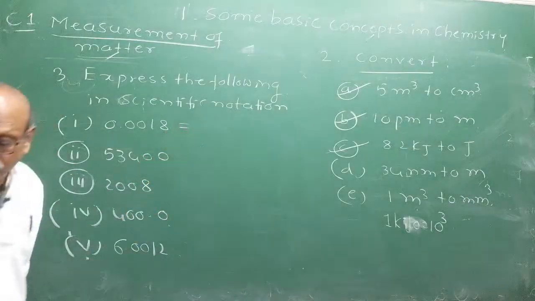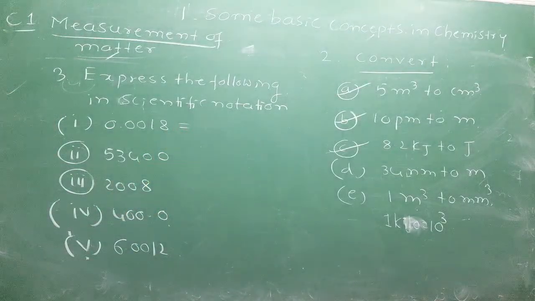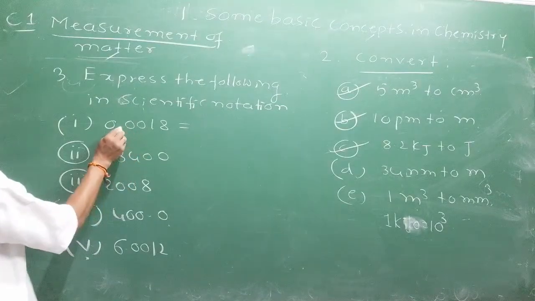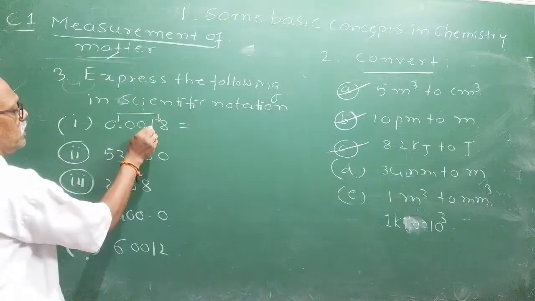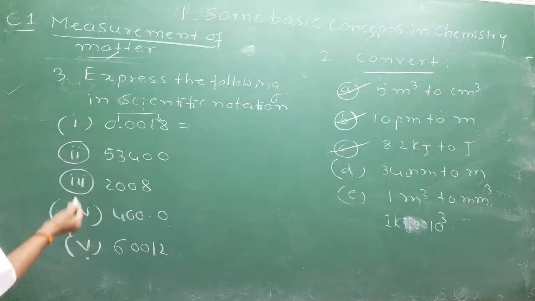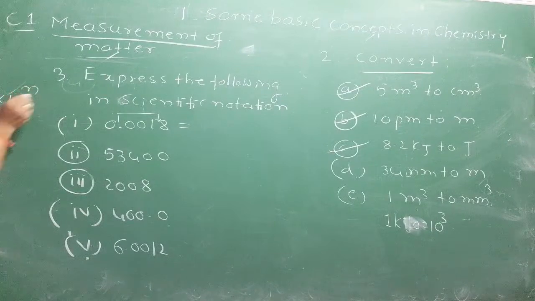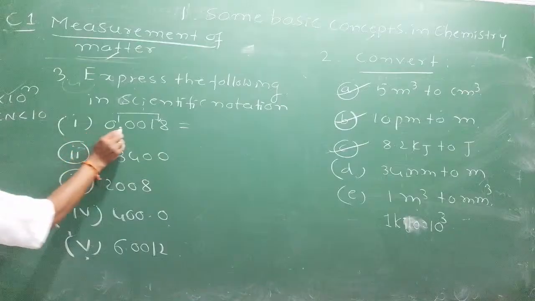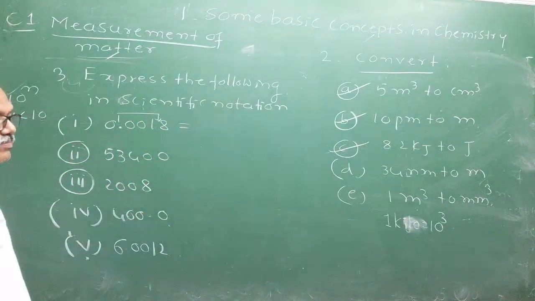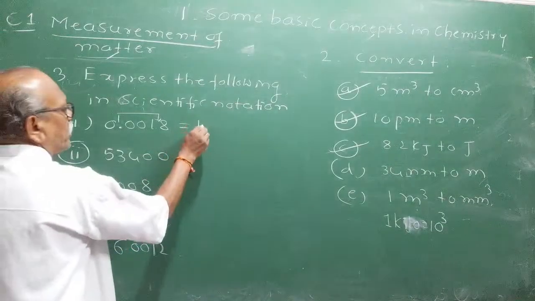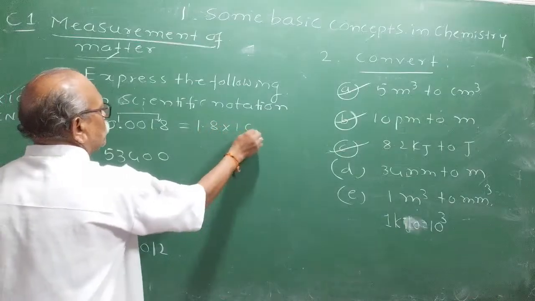What is the answer for the first one? You have to shift the decimal point. What do the rules tell you? Recall, the scientific notation is a into 10 raised to n, where a lies between 1 and 10. Therefore, you have to shift the decimal point 3 places to the right. Right shift: 1.8 into 10 raised to what?